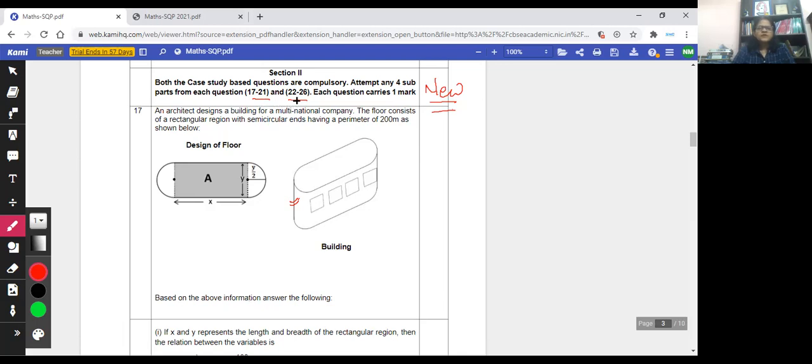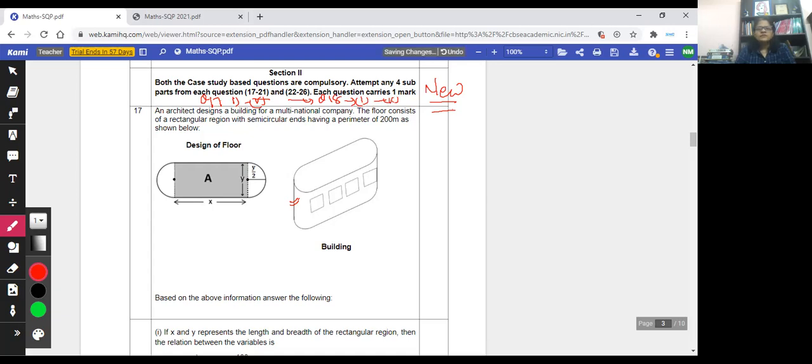Question number 17 will be given with 5 parts, and similarly question number 18 also has parts 1 to 5, that is A, B, C, D, E or 1, 2, 3, 4, 5, whatever.